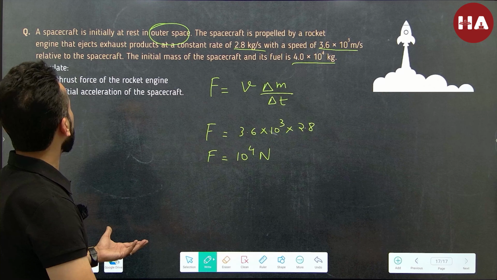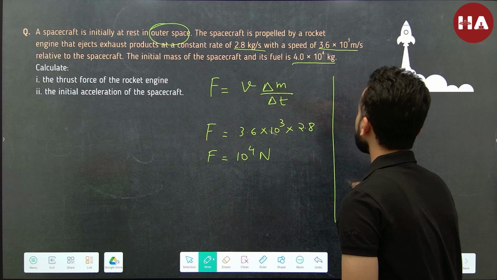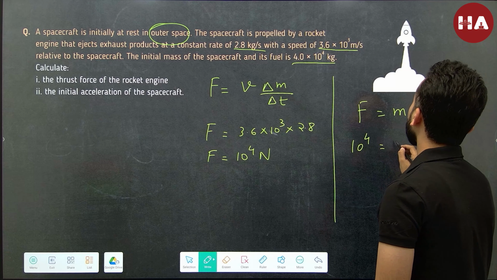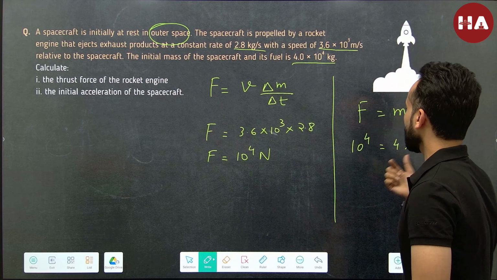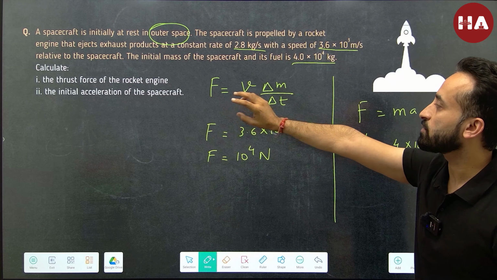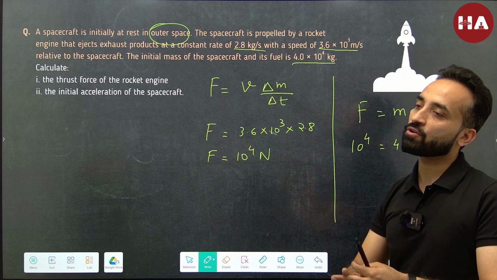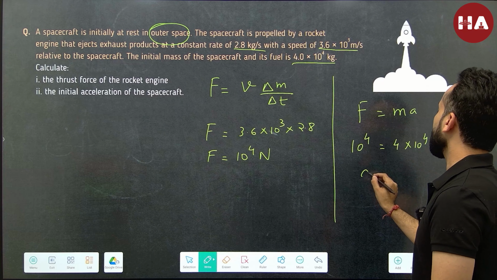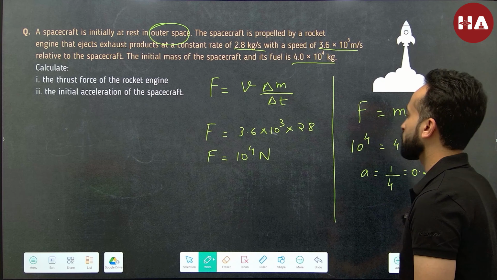With this force, we have to also calculate the initial acceleration. So I think it's easy now because we know the force. Now let's equate this force to mass times acceleration. So force is 10 raised to the power 4 and mass is 4 into 10 raised to the power 4. So mind you, the mass is ever changing. So this value of acceleration is only valid initially, when the rocket has just fired, because as the gases are being ejected out, the mass of the rocket is continuously decreasing and therefore the acceleration is also changing. But at this particular instant, the acceleration is going to be 1 by 4 and that is going to be 0.25 meter per second square.